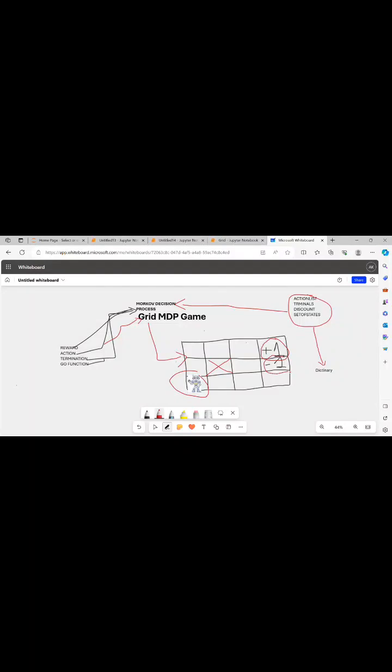State. What does termination state mean? The termination state means the agent cannot move further from that. It can be a loss or a win for the agent, but it cannot move further. So basically this is a termination state.